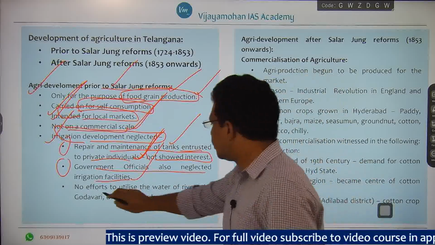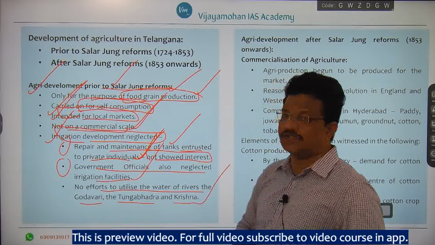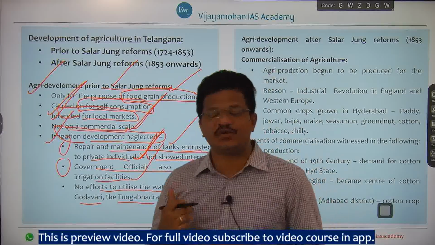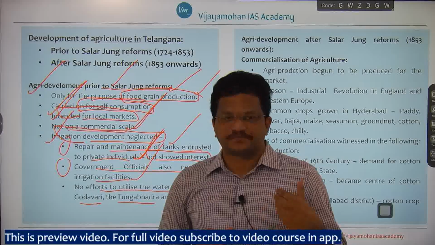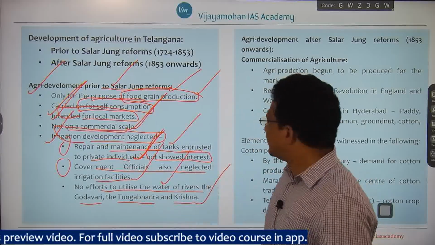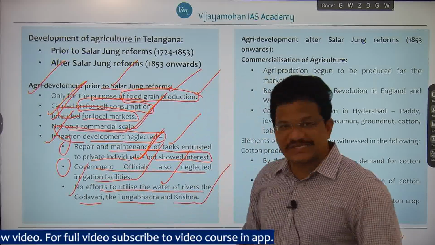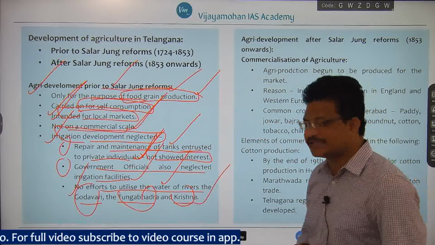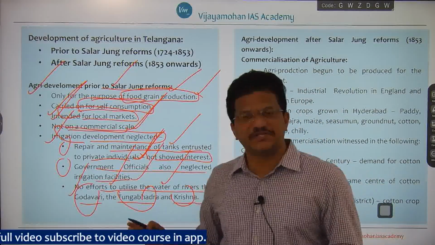Then there were no efforts to utilize the water of the rivers Godavari, Tungabhadra and Krishna. Here you can remember that even some British engineers advised the Nizam government to construct anicuts, bridges or projects on these rivers and utilize the waters of Tungabhadra, Krishna and Godavari, but as far as the Nizam state is concerned, there were no efforts to utilize the water of these rivers, right.